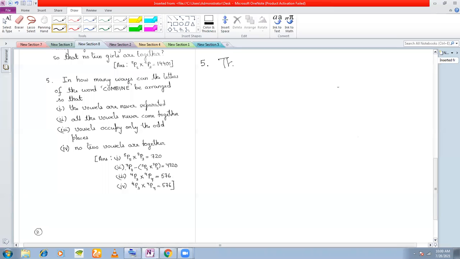So the given letters are C, O, M, B, I, N, E. In how many ways can the letters of this word be arranged so that vowels are never separated? Okay, let's separate the vowels and the consonants.